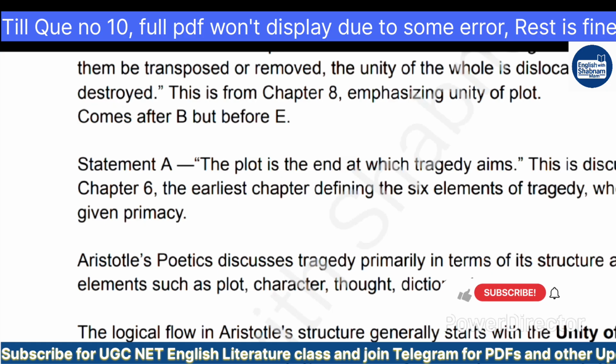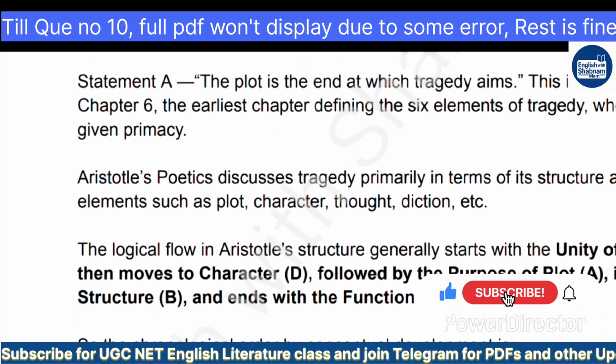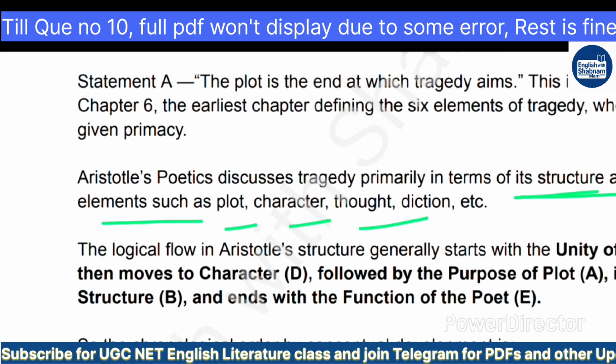Then statement A, the plot is the end at which tragedy aims. This is discussed in chapter 6, the earliest chapter defining the six elements of tragedy, where plot is given primacy. So according to Aristotle's Poetics, in which he discusses tragedy primarily in terms of its structure and elements such as plot, character, thought, diction, etc.